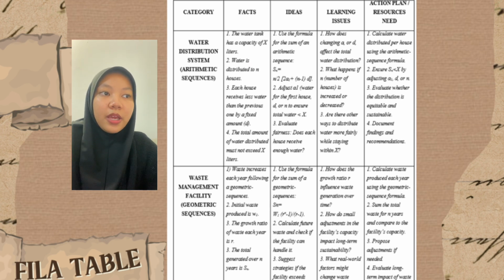The action plan is to calculate waste produced each year using the geometric sequence formula. The second one is to sum the total waste for n years and compare it to the facility capacities. And the third one is to propose adjustments if needed. And last but not least, evaluate the long-term impact of waste on the facilities.